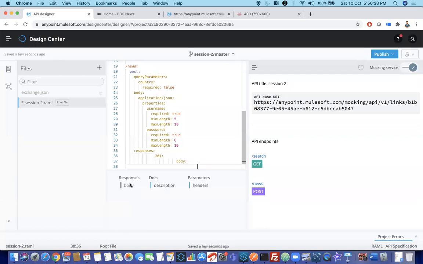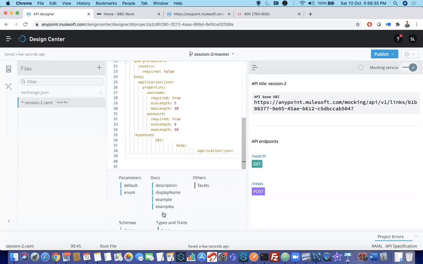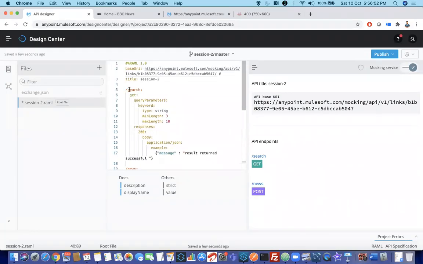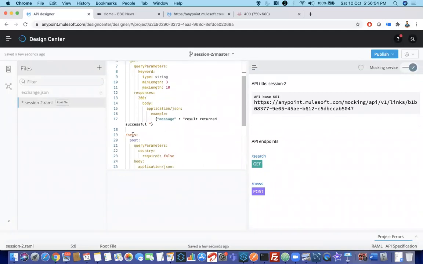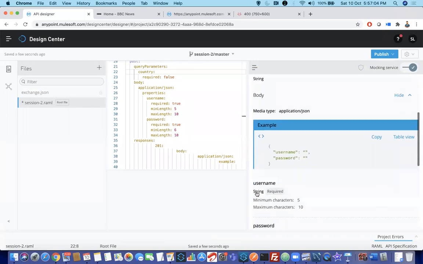You will say body, application JSON. You can define some example like India news, breaking news, blah blah blah. So now you have a total of 2 resources. One is search, one is news. Search is a get method, news is a post method. You can see to my right side there are 2 things. Now here click on post, you can see all the things.